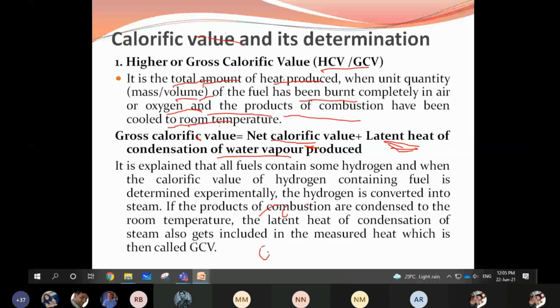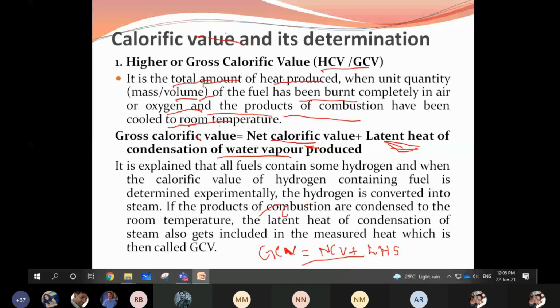GCV, that is gross calorific value or high calorific value, is equal to NCV plus latent heat of steam. You can write it in a short way, latent heat of steam or water vapor. This equation you can write for your clarification, for your understanding purpose. So GCV is nothing but NCV plus LHS. LHS is the latent heat of steam or water vapor. This is the short way we can write.